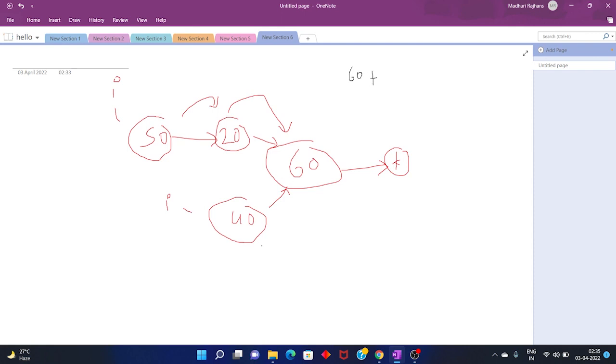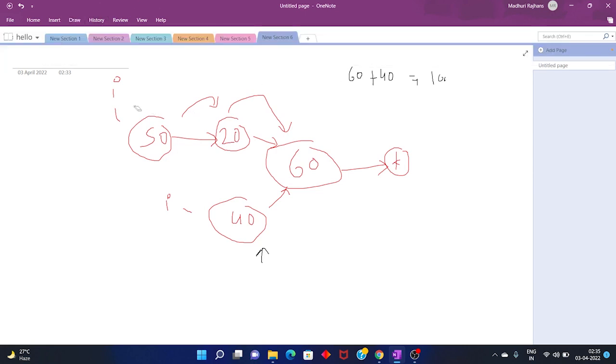But this initiator is not triggered yet, so we have to trigger it now. If I trigger the value 40 here, I get a chain reaction starting from here, and it will not reach anywhere because this node was already triggered earlier, so it cannot be triggered again. This chain reaction stops here, and I get the maximum value as 40, so the total value is 100.